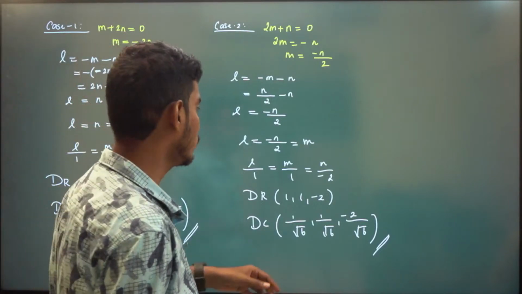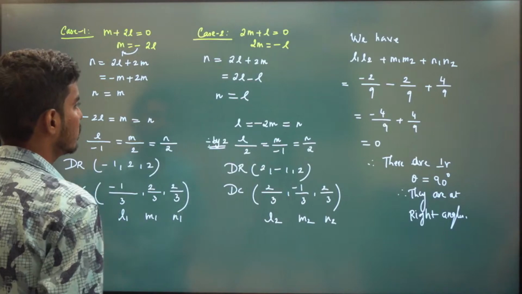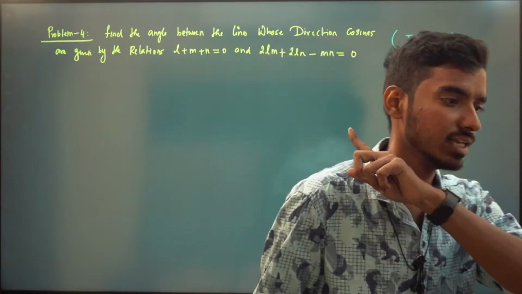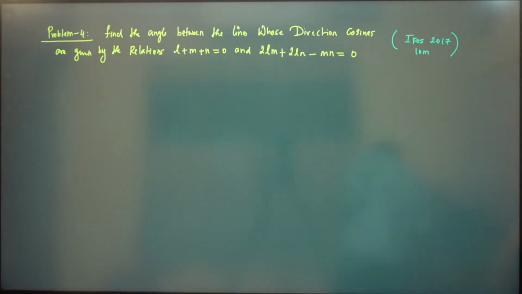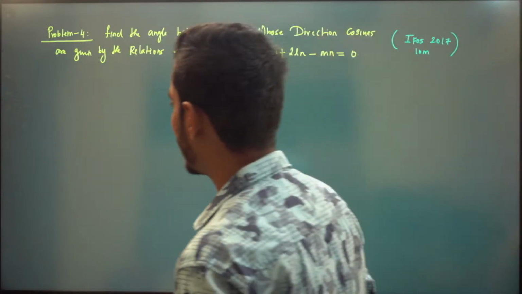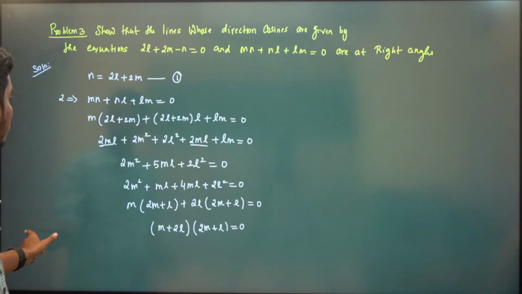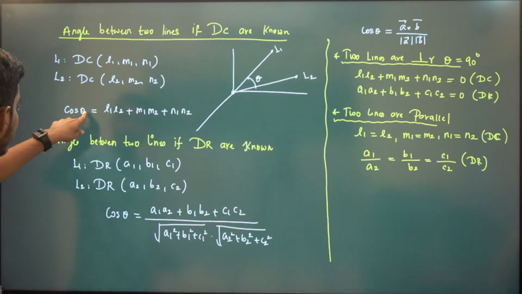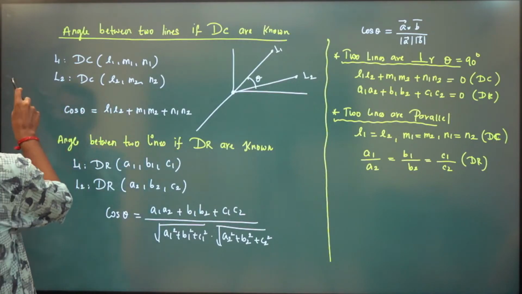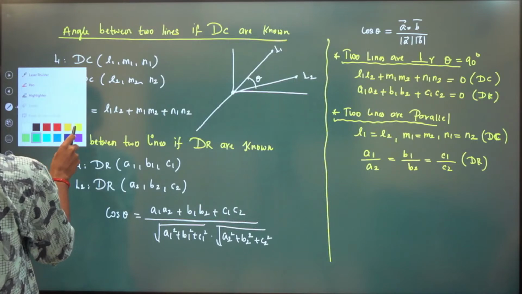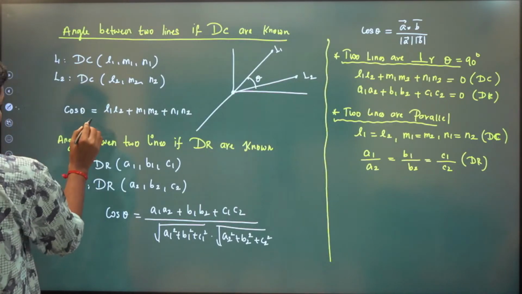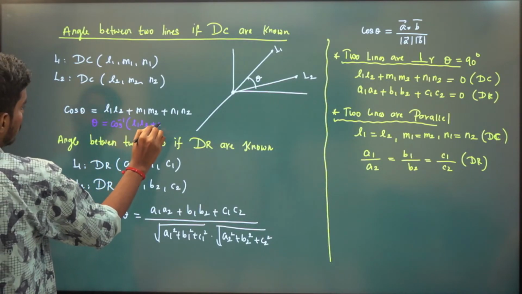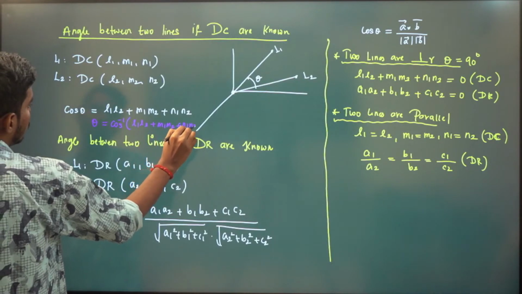Do I need to solve this, or can you do it on your own? So find L1 M1 N1 and L2 M2 N2. I think you will get the same answer as for the first problem we did, right? After that, make use of the formula cos theta is equal to L1 L2 plus M1 M2 plus N1 N2. So theta is cos inverse of this.